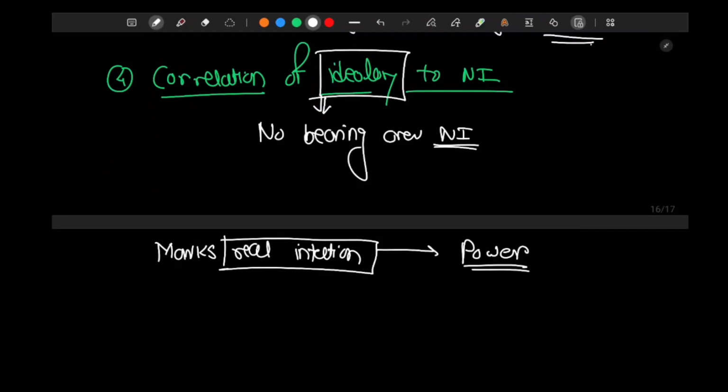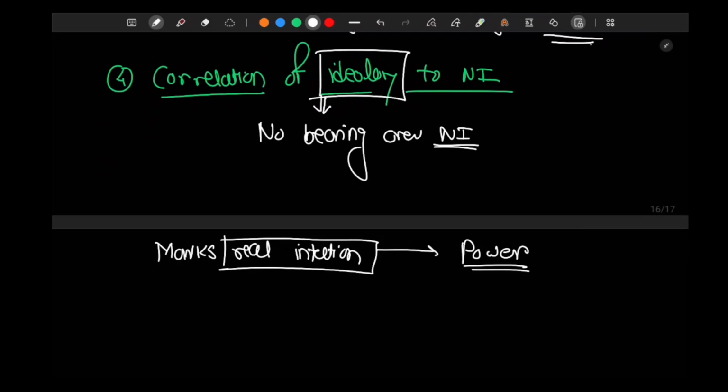Communist Russia, capitalist America, trying to influence India, trying to influence Indonesia, trying to influence Vietnam, trying to influence Korea, trying to influence Venezuela, Cuba. It is not about ideology. It is never about ideology. It was about power. On one side there was America, on other side there was Russia. They were trying to extend their influence all over the world.